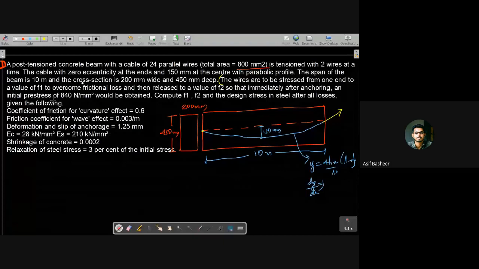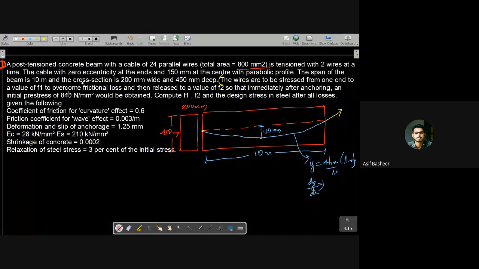Can you tell that? Is it higher than 840 or lower than 840? Definitely it will be higher than 840, right? Because this stress is after anchoring, and the frictional pulling due to the ends and the friction loss occurs before this anchoring, right? So we will start with the friction loss.